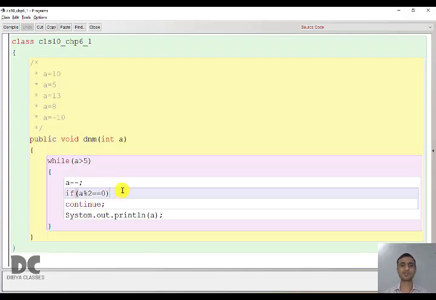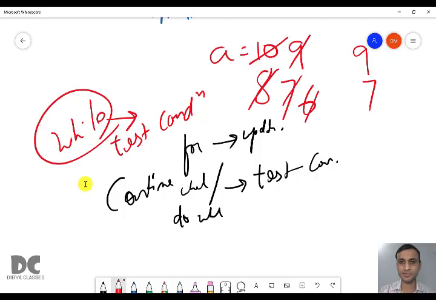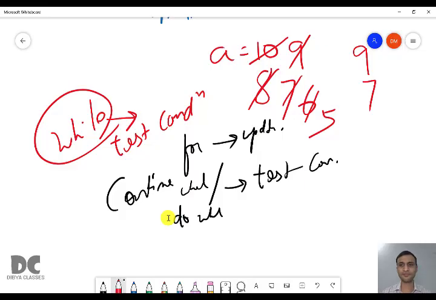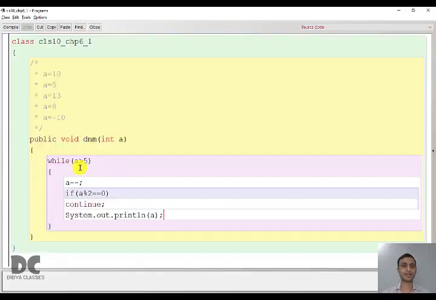6 modulo 2 equal to 0, true. Continue. Continue means we will go to the test condition. 6 greater than 5, true. A minus minus, this will become 5. 5 modulo 2 equal to 0, false. It will print 5. Then 5 greater than 5, false. So the while loop condition is false, and the program will stop here.